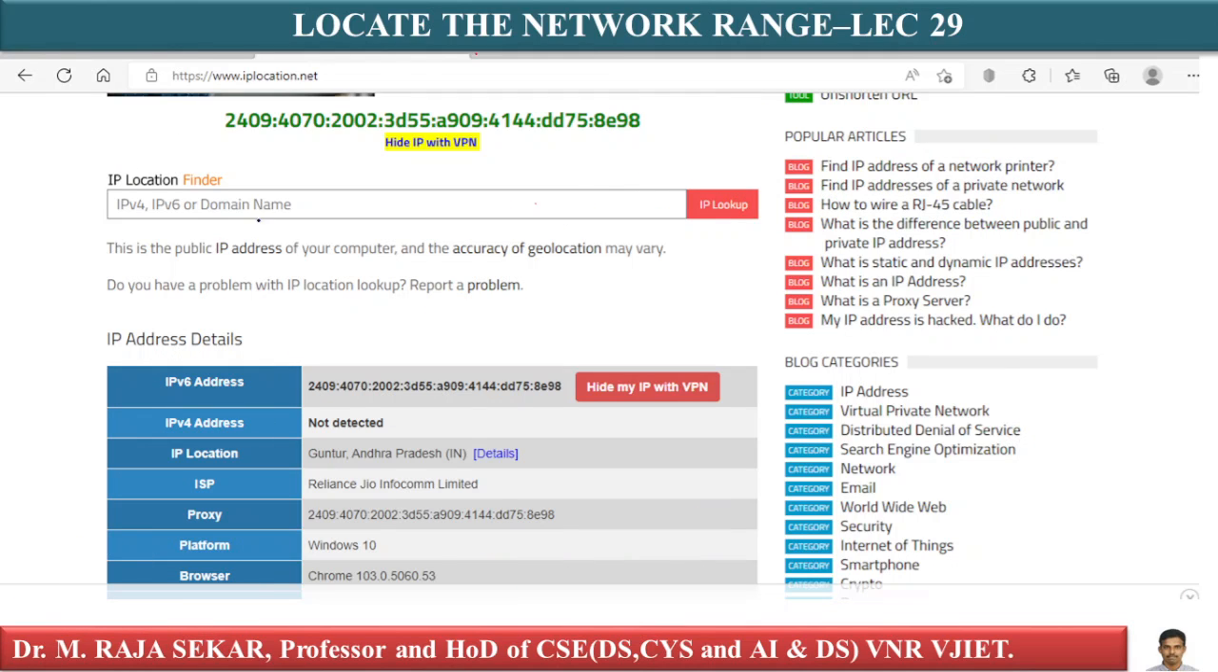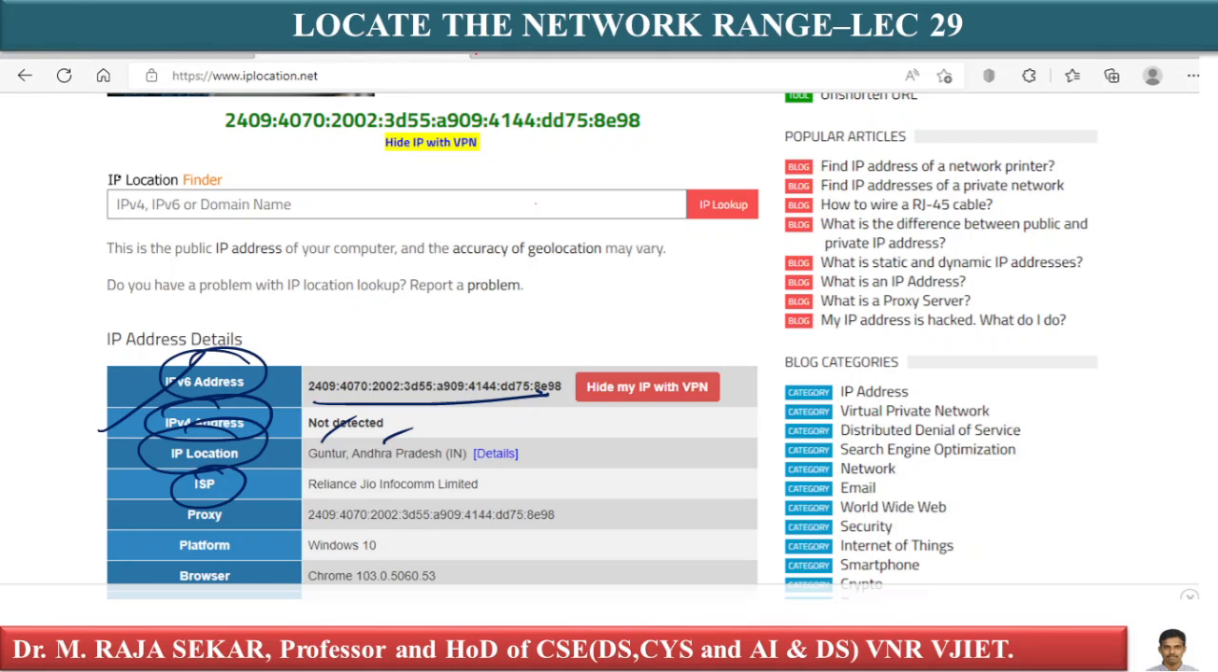For the time being, there is a particular website, iplocation.net. What will it give? It gives IP address details. This is the IP location finder. Here you can give an IPv4, IPv6 or domain name. Just press IP lookup. What type of information will you get? You will get the IPv6 address, the IPv4 address, and the IP location, for example, Guntur, Andhra Pradesh.